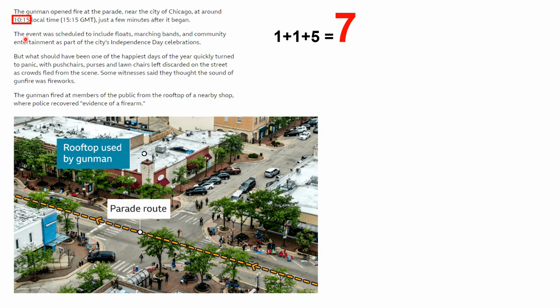Here we've got the gunman opened fire at the parade at 10:15, so there's our 1 + 1 + 5 for our 7 code, and apparently he climbed onto this roof, shot people, and dressed as a woman to make his getaway.